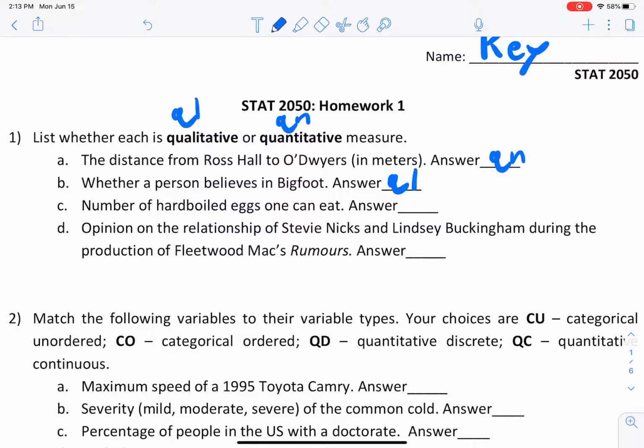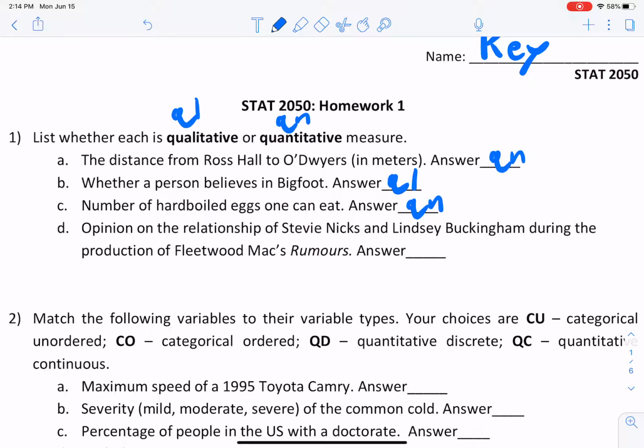So, C, number of hard-boiled eggs somebody can eat. Number of hard-boiled eggs. So the clue there, just like we saw here with the distance in meters, right? In this case, we're looking at some kind of number. Screams quantitative. So quantitative are always values, always some number, okay?